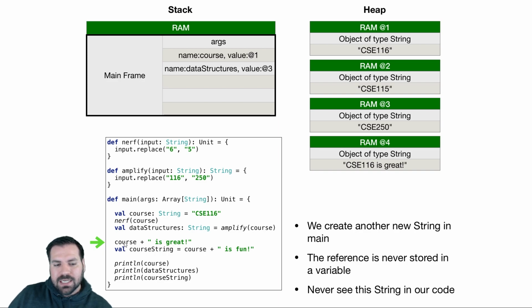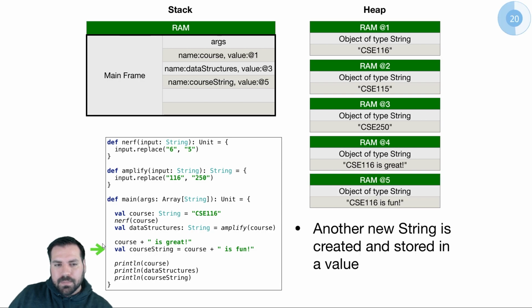It doesn't make any changes to these strings that were created, but it creates a brand new string with the concatenation and returns a reference to that string. We have to do something with that new reference or else we lose it. So here we're computing a new string, this string at 4, and then we're just walking away from it. We never store a reference to it. We have no way of accessing it anymore. We just walk away from it, and we just wasted our time.